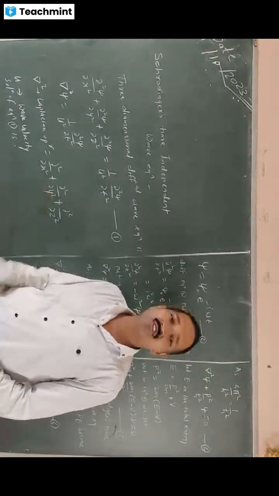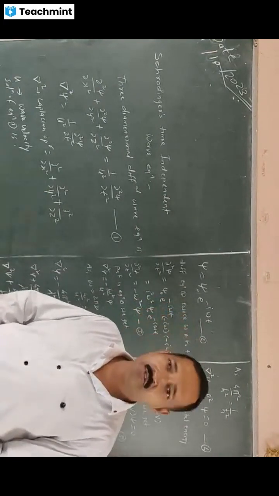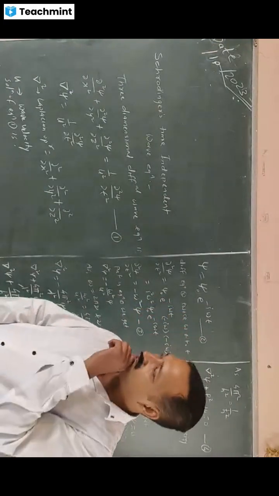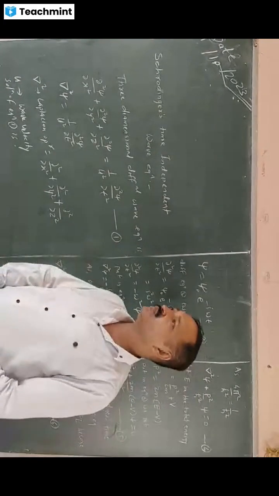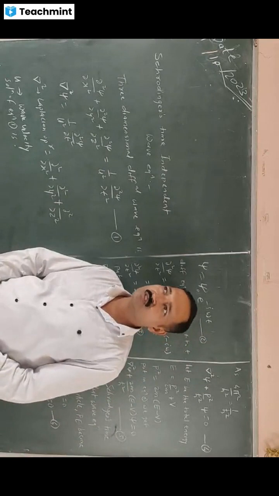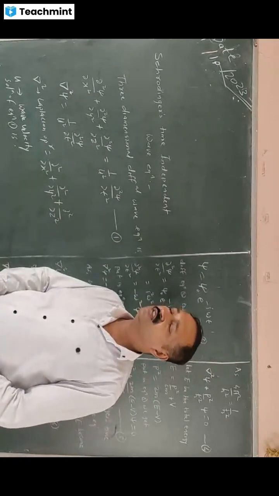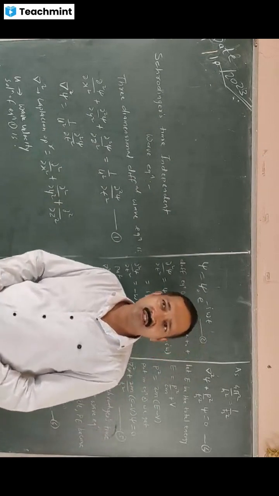Today our topic of discussion is to derive Schrodinger time independent wave equation. Initially, we consider a particle moving with certain velocity. In quantum mechanics, we study the microscopic particle.